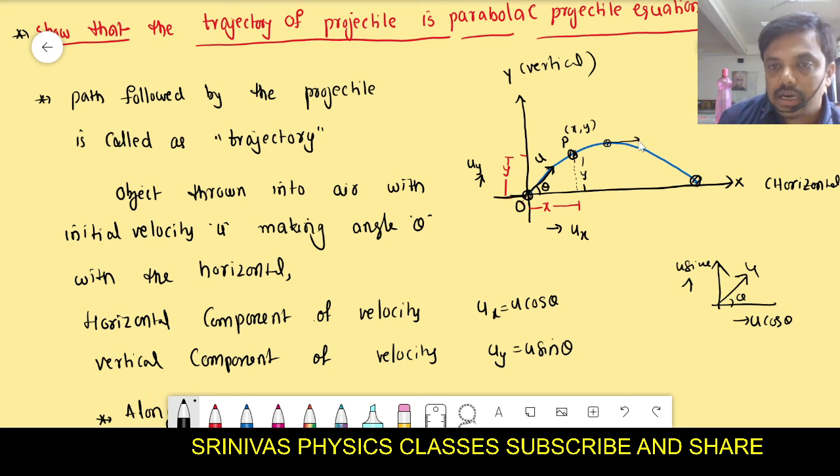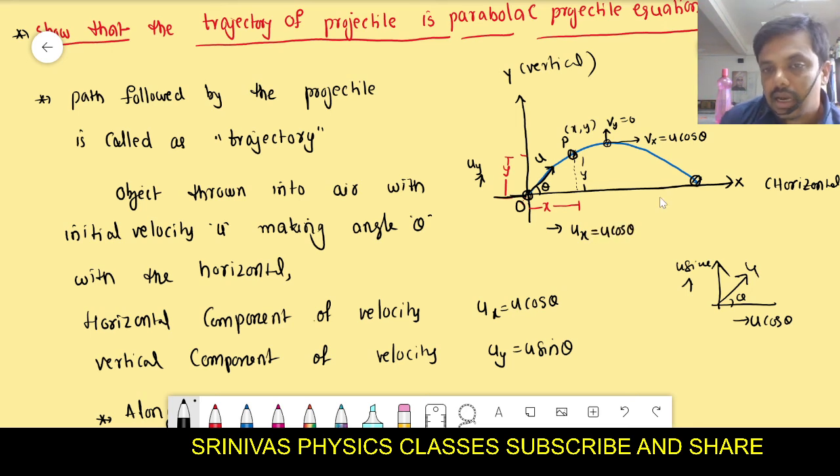Here it has the horizontal velocity, which is constant, u cos theta, but the vertical velocity at this location is zero, because from here it will not go vertically upward. That means u sin theta is the vertical velocity that is useful to move the object upward, and u cos theta is the velocity that is used to move the object along the horizontal, right?